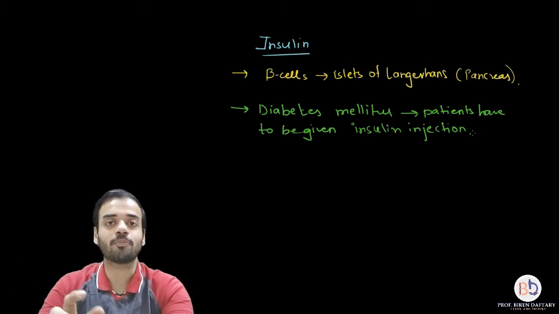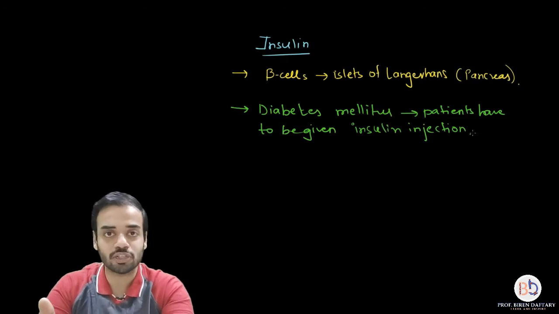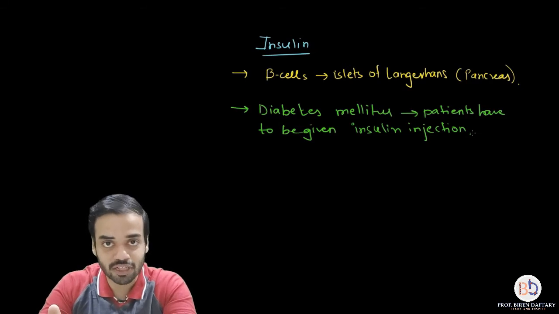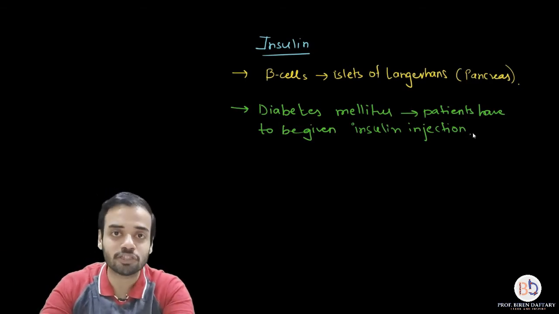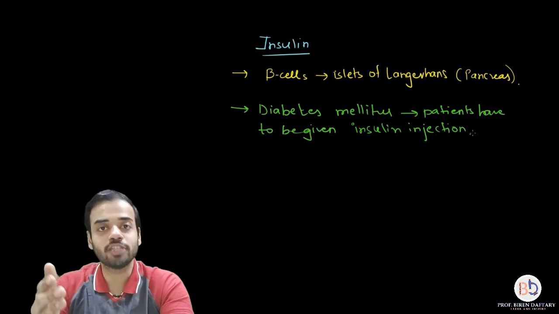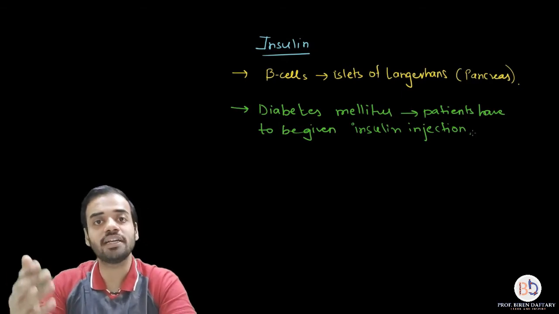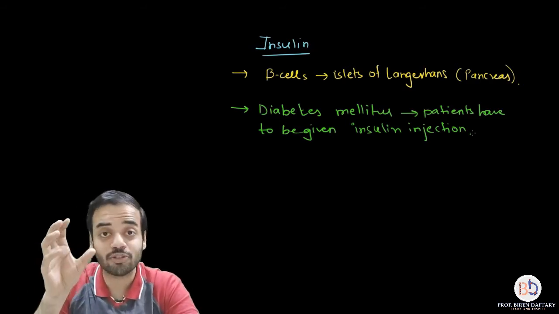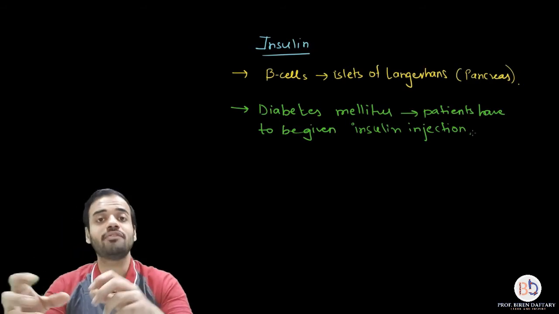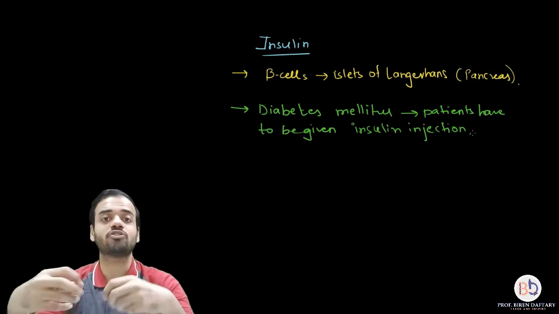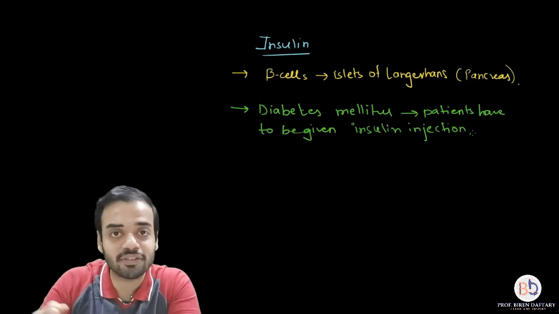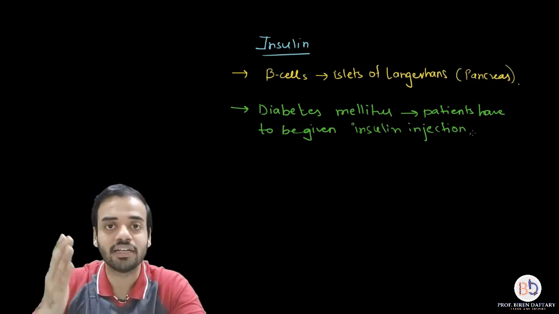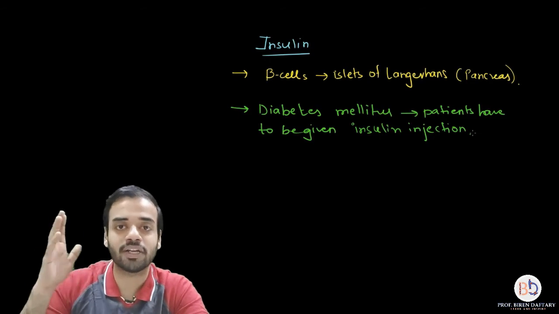So this was not a proper method of insulin storage, because you had to kill animals. Plus there were many complications which were occurring because the insulin was coming from a different species. So by using biotechnology, we can actually create insulin. By using recombinant DNA technology, we can actually create insulin, and when we can create that insulin, we can extract it and store it, and whenever a person requires it, we can give it to them. Now how do you create insulin using recombinant DNA technology or using biotechnology?